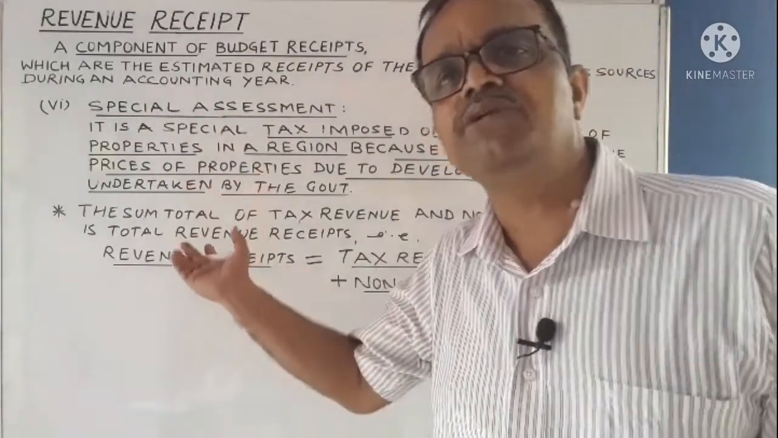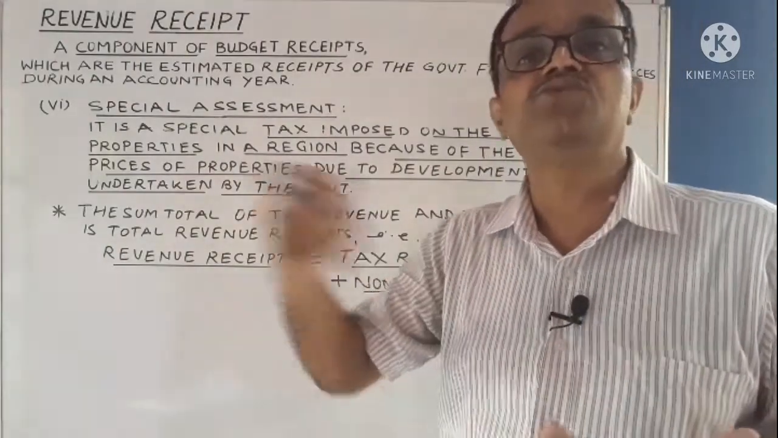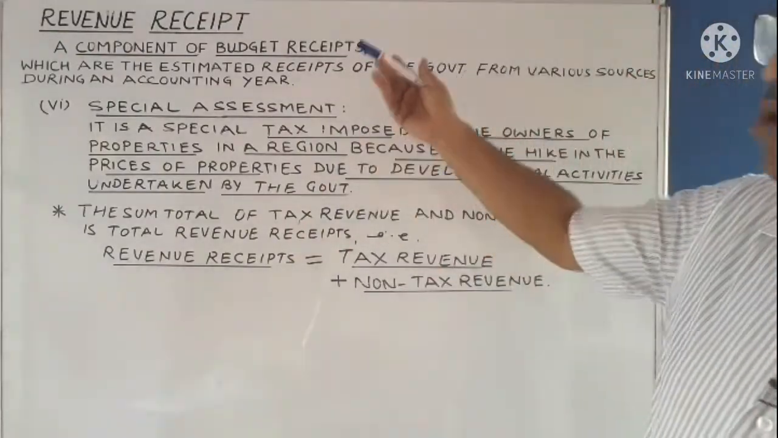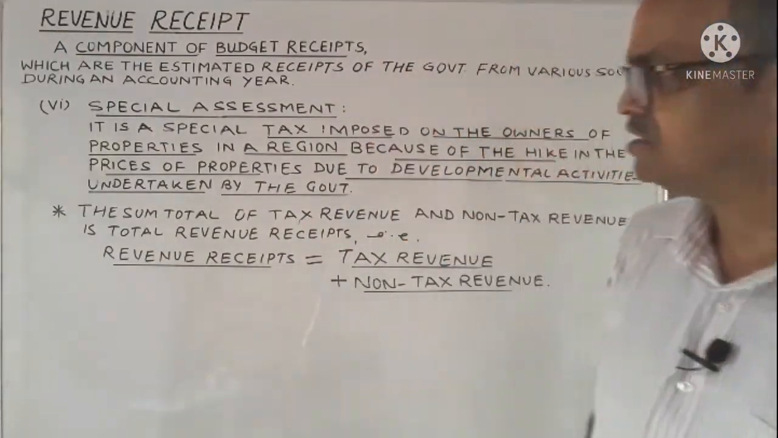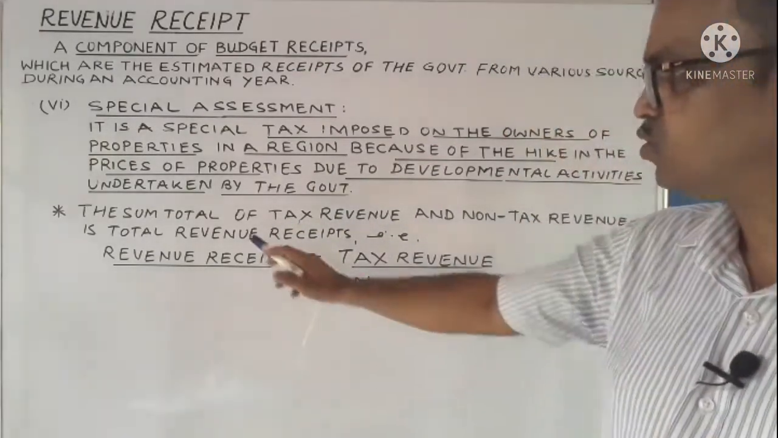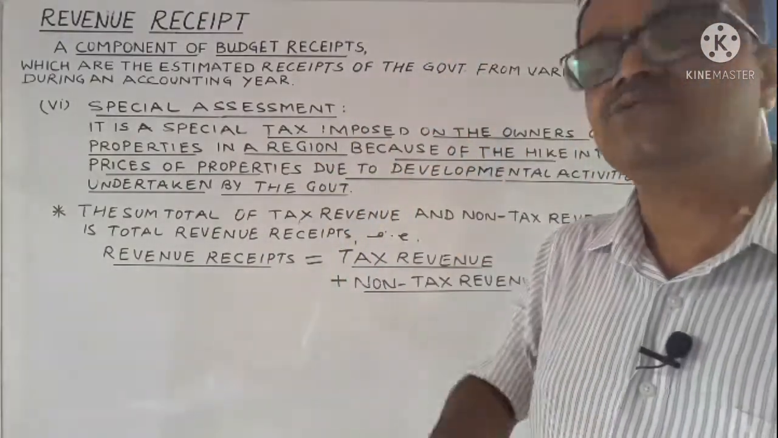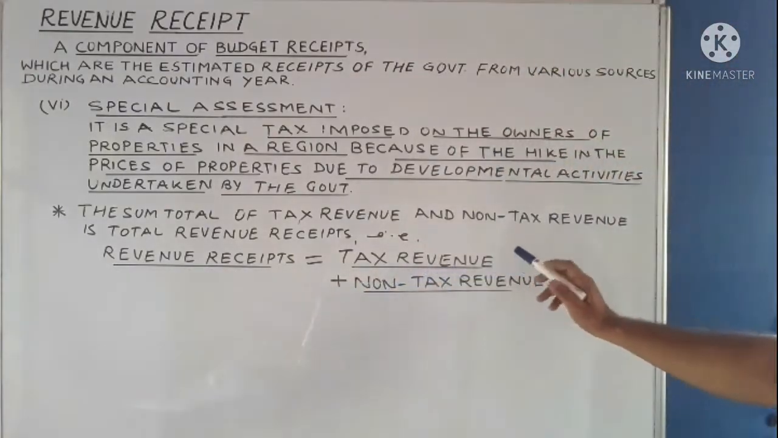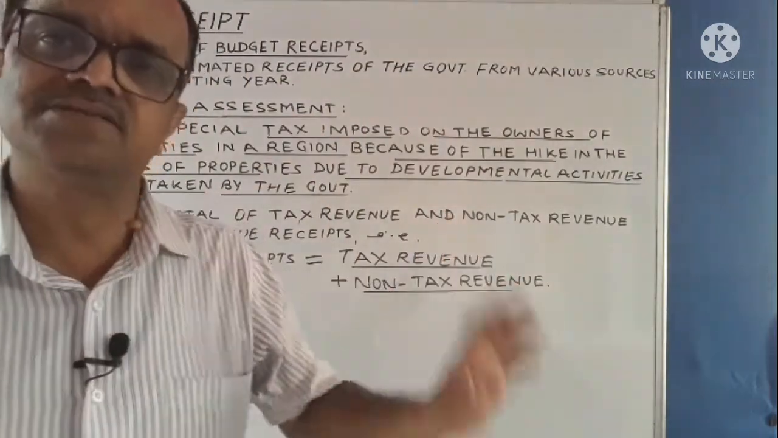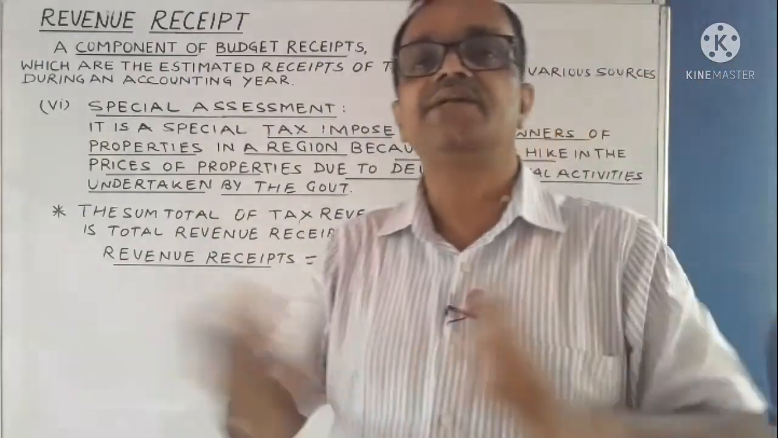These are also not to be refunded back, that is, not creating any liability, and at the same time it is not caused due to a reduction in assets. Therefore all these are revenue receipts. Now the sum total of tax revenue and non-tax revenue is the total revenue receipts of the government during that accounting year. Now we can write down that revenue receipts is equal to tax revenue plus non-tax revenue.